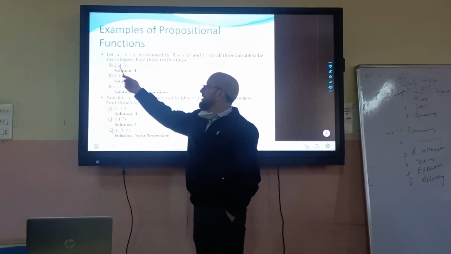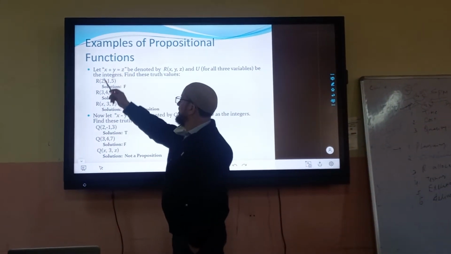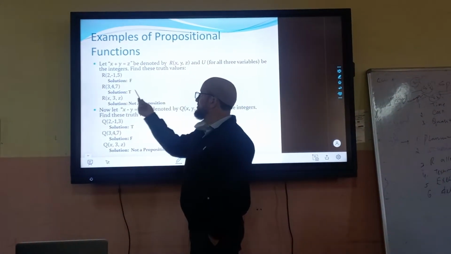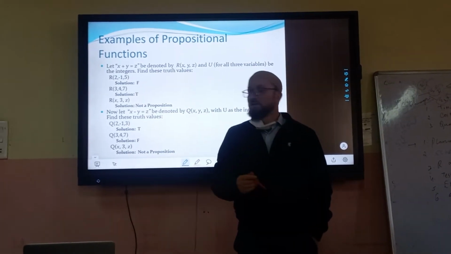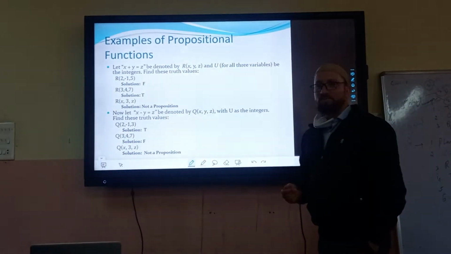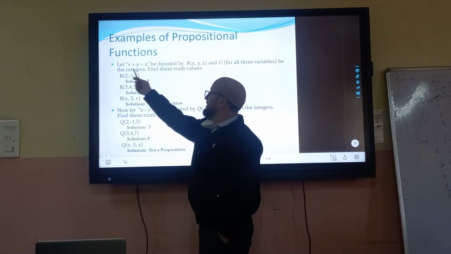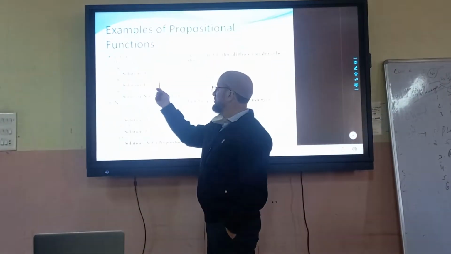Because you put that 2 is x. 2 minus 1, is that equal to 5? No, this will be false. What about 3, 4, 7? 3, 4, 7 is true. Why is it true? Because 3 is x, y is 4. 3 plus 4 equals 7.